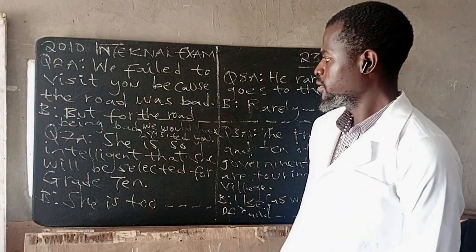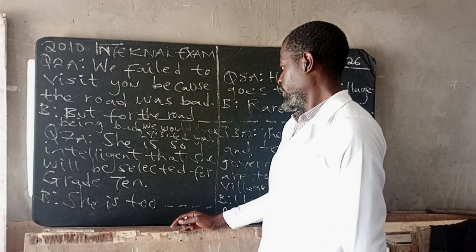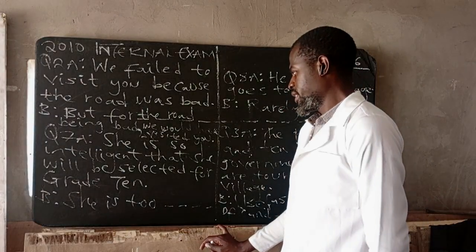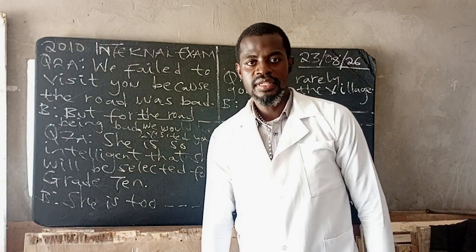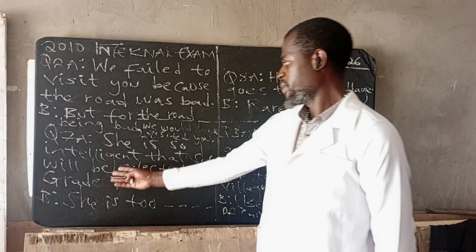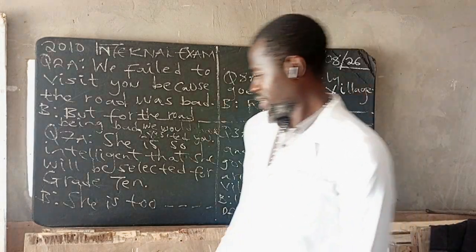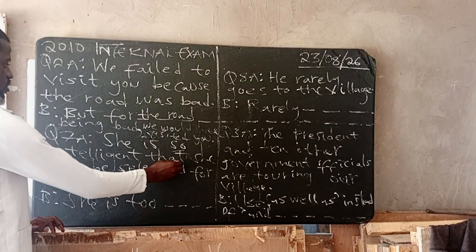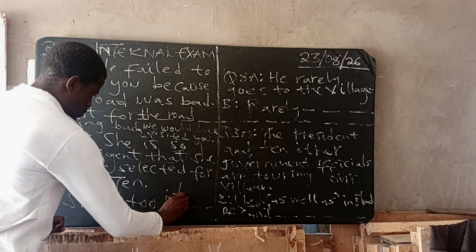Let's go to 7. She's so intelligent that she will be selected for grade 10. So this is a result. It falls under the topic called results. If you see something like this, transform the sentence using she is too. So here we'll just say too goes with too. These two are our bread and butter. So we say she is too intelligent.